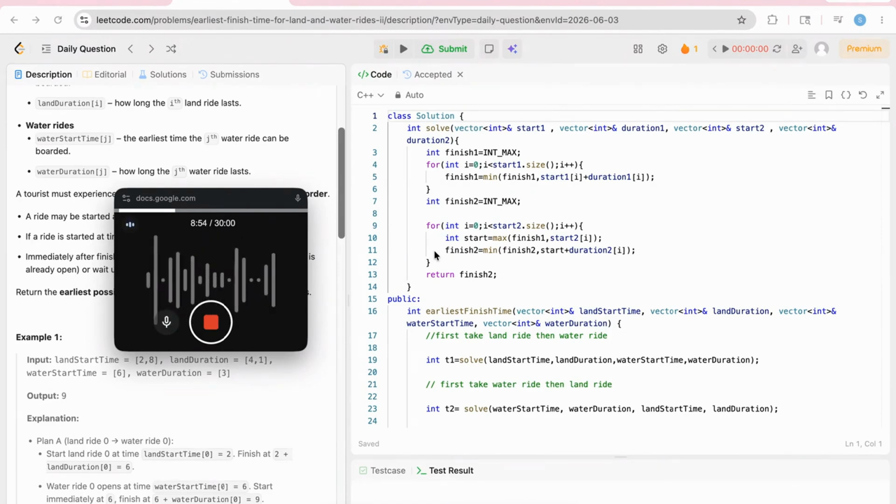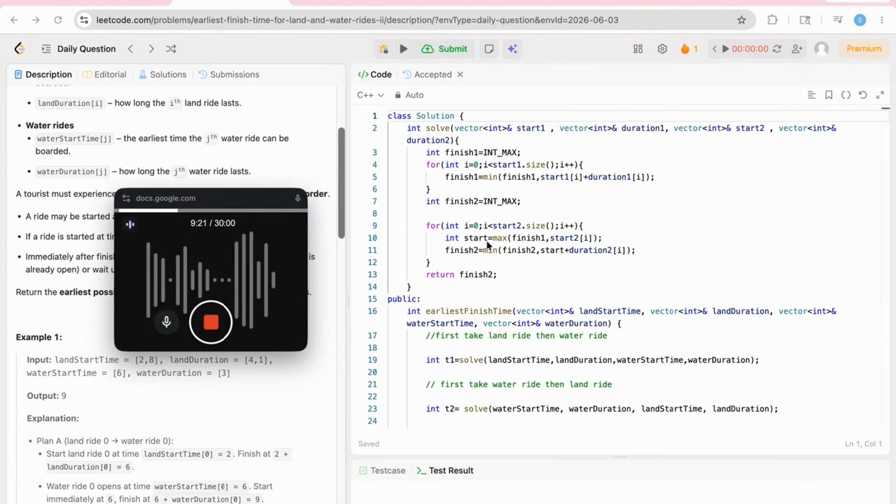Now we can explore all the elements of the second activity, and whichever takes minimum time we can take that. But one thing we need to remember is that for the second activity the start time will be the maximum of the finish time and the start time of the element we are exploring, and after that the duration we can get from there only.